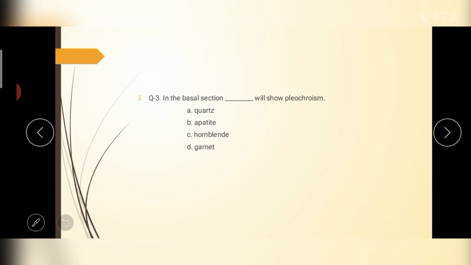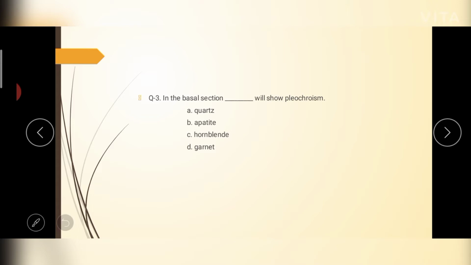So all the isotropic minerals, meaning the minerals that crystallize in the cubic system, will behave as non-pleochroic, and anisotropic minerals will show pleochroism. We know anisotropic minerals are divided into two groups, that is uniaxial minerals and biaxial minerals.